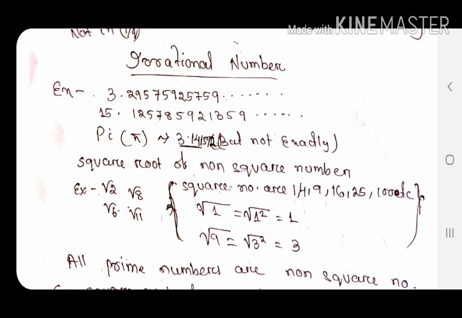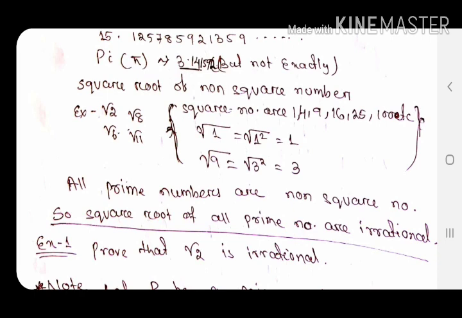Square numbers, you know: 4, 9, 16, 25, 100. So all are square numbers, so their square roots are rational numbers. But the square roots of non-square numbers, for example 2, 8, 6, 11, meaning root 2, root 8, root 6, root 11, all these numbers are irrational numbers. As you know, all the prime numbers are not square numbers. So the square roots of all prime numbers are also irrational. For example, root 2, root 3, root 5, root 7, root 11.